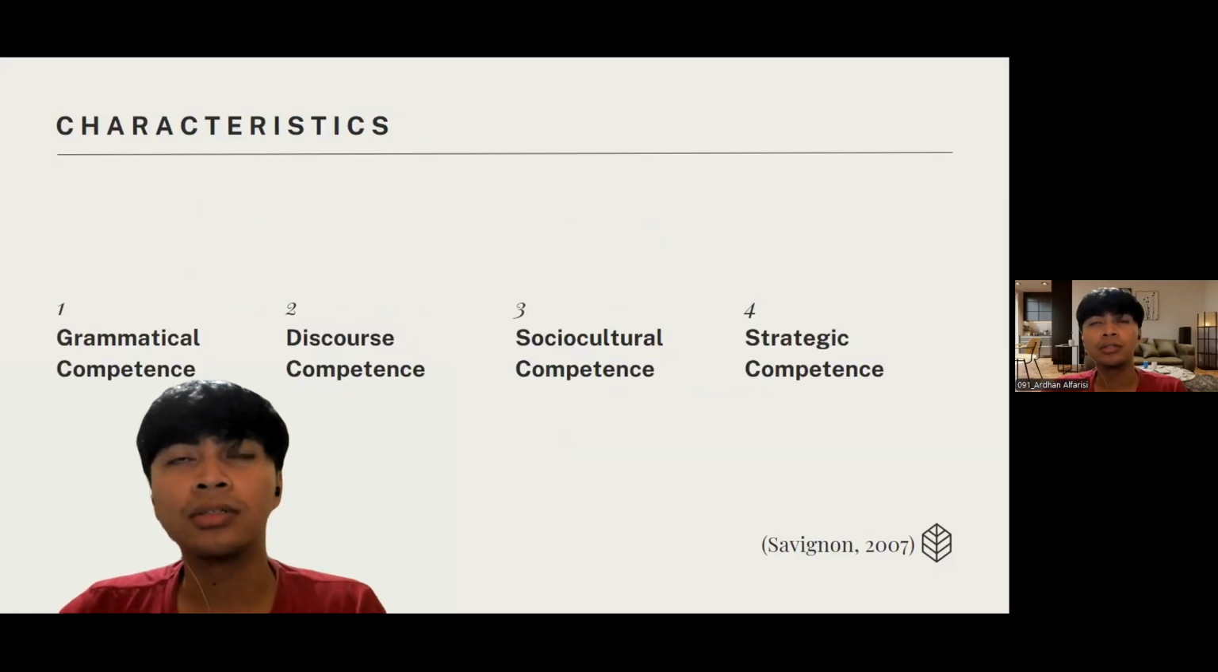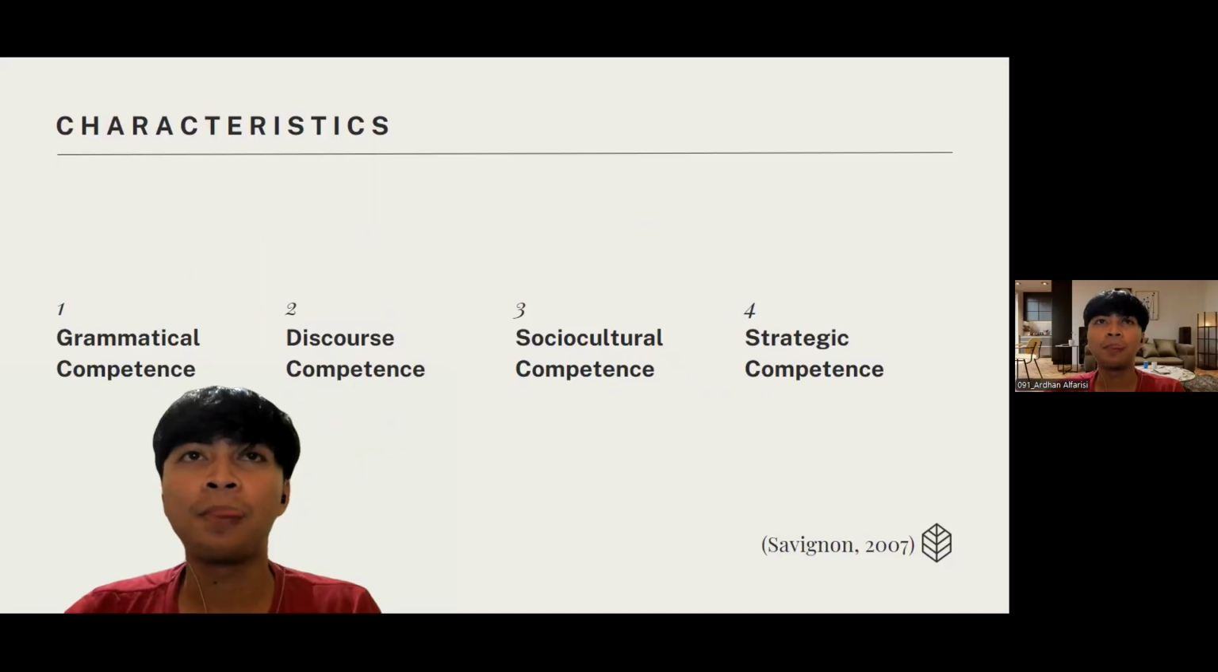So let's move on to the key characteristics of CLT. The first is grammatical competence. In CLT, knowledge of lexical items, syntax, and rules of sentence formation is the core foundation, but it's not the whole thing. Then there is discourse competence. It's the ability to connect sentences together. Can a student tell a coherent story or hold a conversation that flows, rather than just producing isolated sentences?